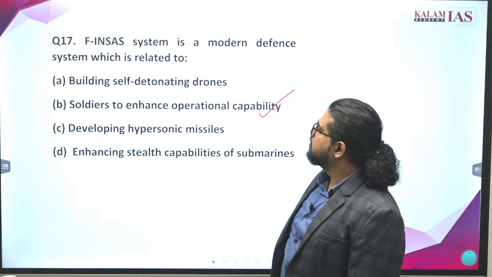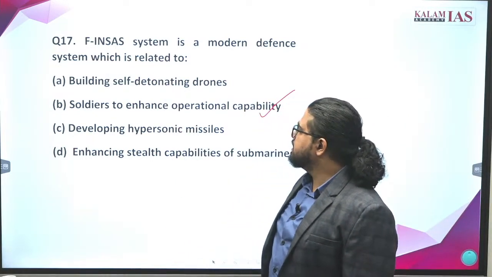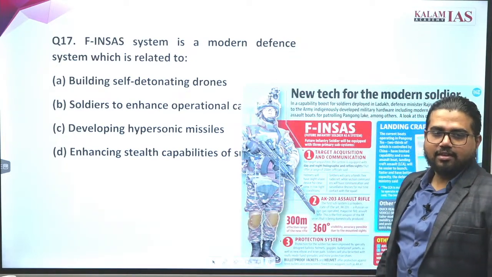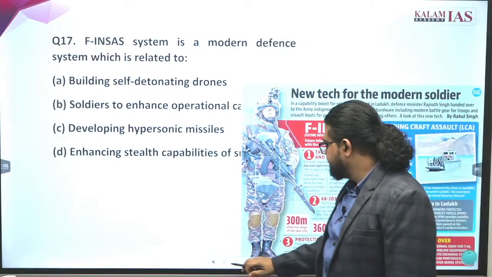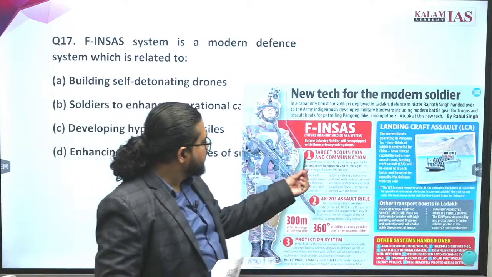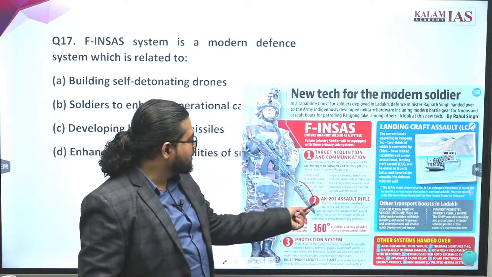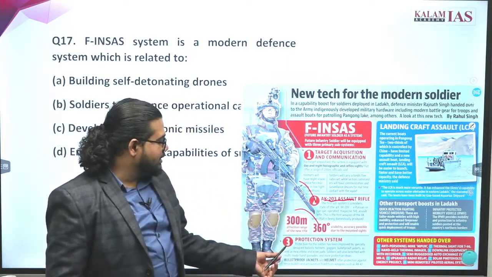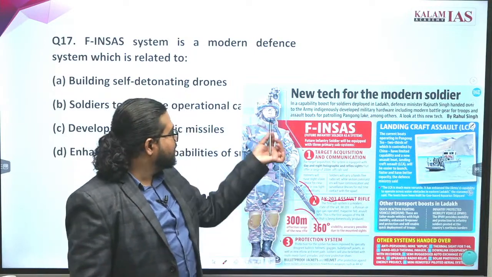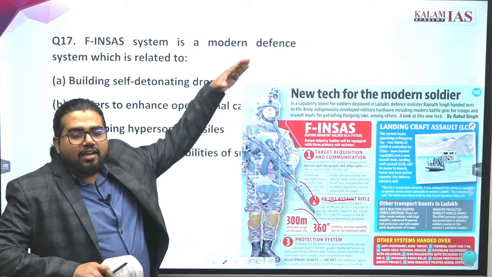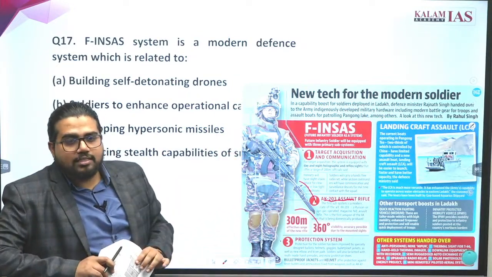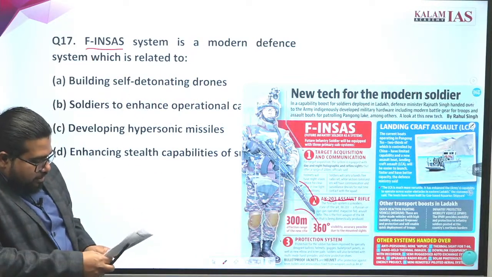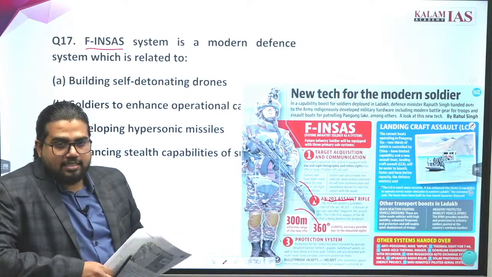Very much correct. What is F-INSAS? Not just a rifle, it is a modern soldier. He will have access to a number of tools, which include target acquisition and communication, some kind of advanced AK-203 rifle. Then there will be 360 vision, a positioning system, a protection system, bulletproof jackets, helmets with GPS, all these. So many highly equipped systems for soldiers. That system is called F-INSAS. What is the full form of this? Future Infantry Soldier as a System.